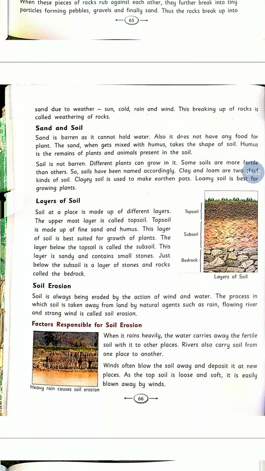The layer below the topsoil is called subsoil. This layer is sandy and contains small stones. Just below the subsoil is a layer of stones and rocks called bedrock. So here you can see, my dear children, three layers of soil. The first soil layer is topsoil. It is the most important layer, and mostly plants can grow in topsoil. And in the middle you can see subsoil.